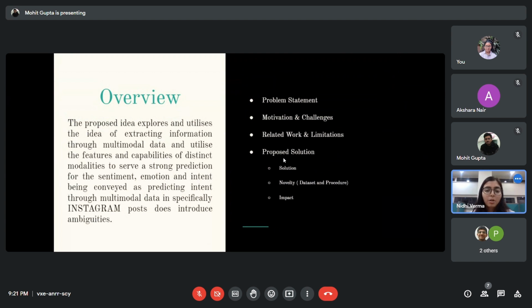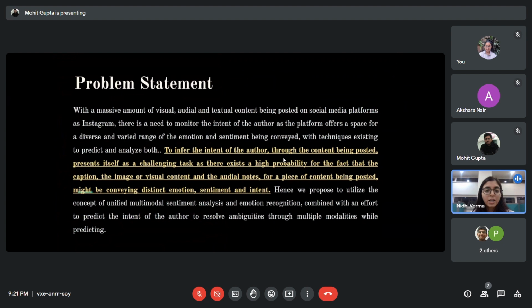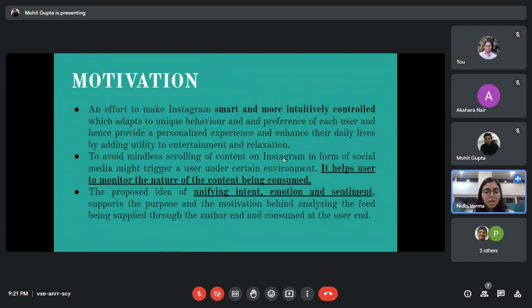being conveyed. The problem statement for this presentation is that with the huge amount of visual, audio, and text being posted on social media platforms such as Instagram, there is a need to monitor the intent of the author, which is a very challenging task, as it is highly probable that the caption and the image or visual or audio content may convey distinct emotions, sentiment, and intent. So we propose the concept of Intents to predict the intent of the author using emotion and sentiment as a support to resolve ambiguities through multiple modalities.